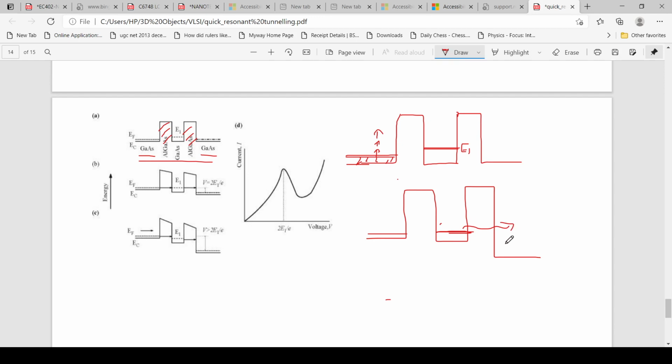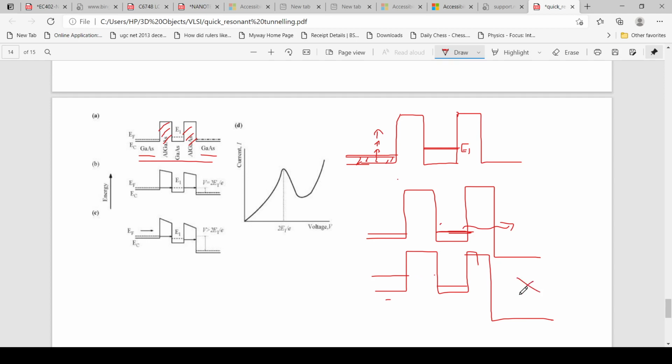And when we again apply more potential energy to this region, the Fermi level will reach here, and in this region there is no electron available, so there is no tunneling.